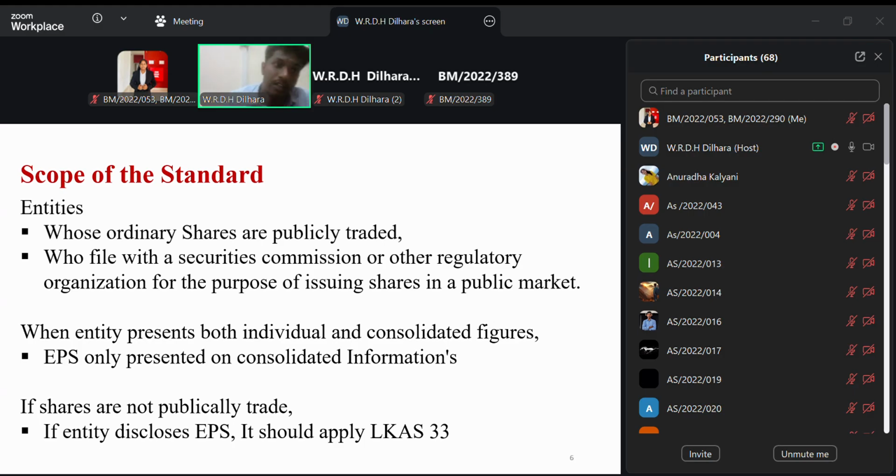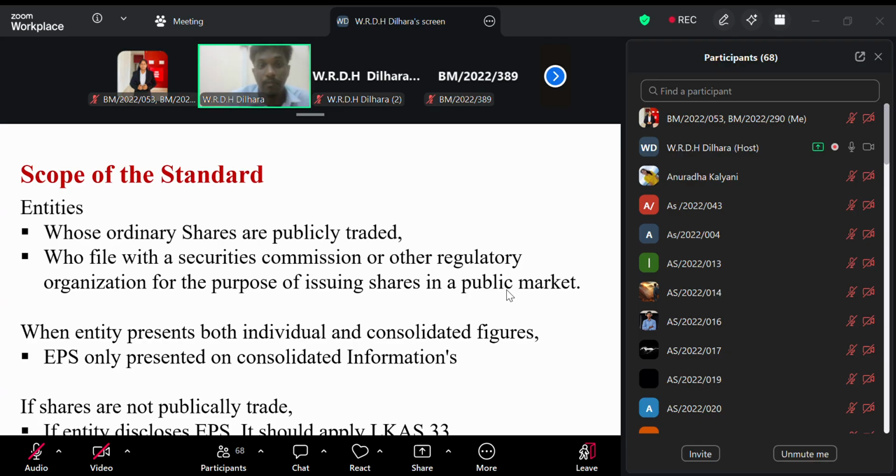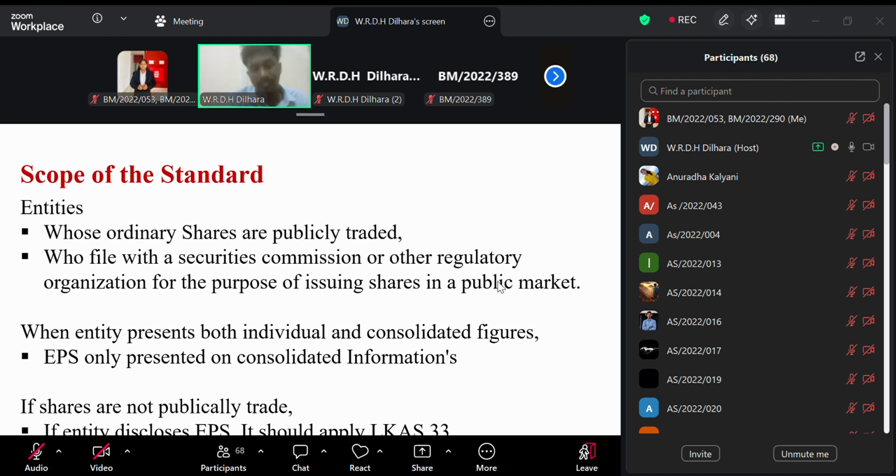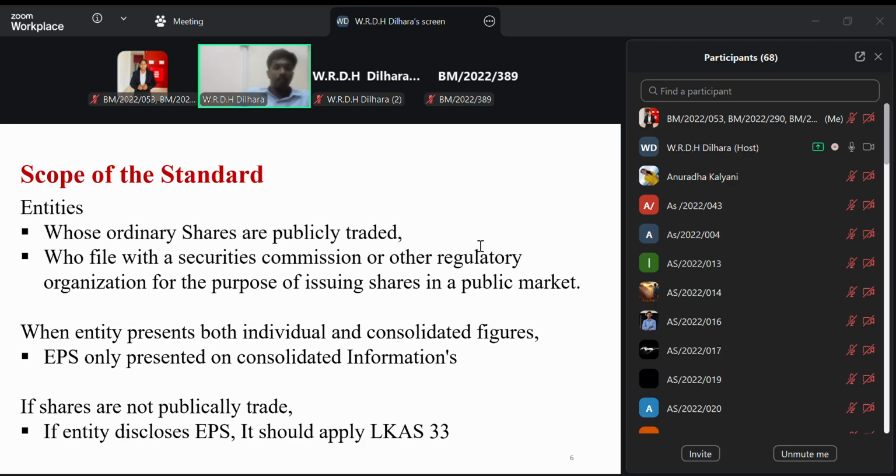So that is the only thing, the scope is limited to public listed companies and companies that are going through the process of listing. They definitely follow this standard according to LKAS 33 paragraph 2. Okay, see Lamai, in your standard extraction, paragraph number 2 mentions these things.